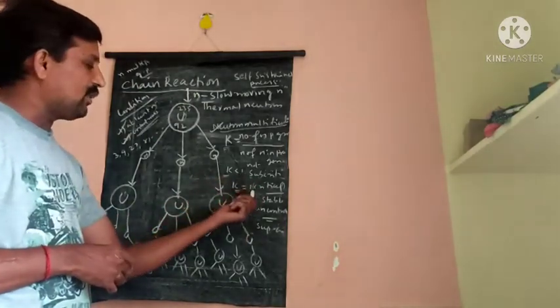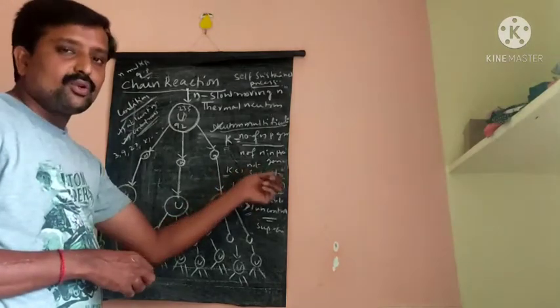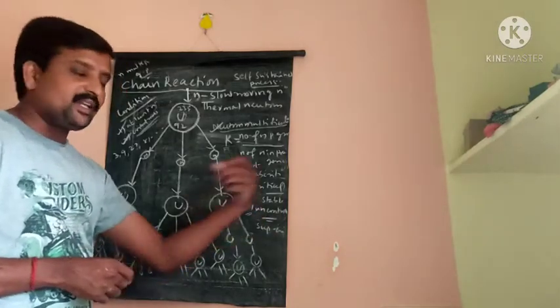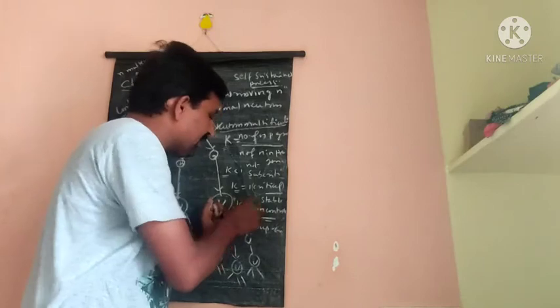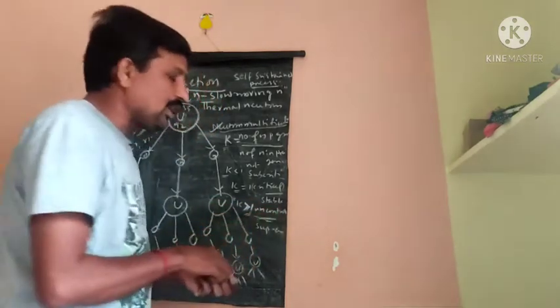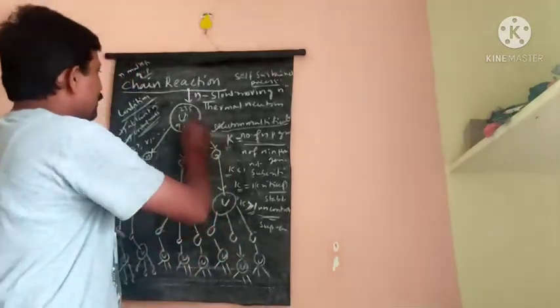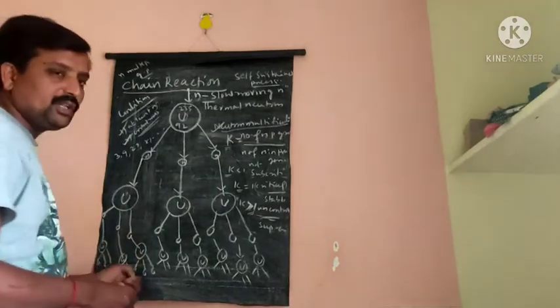When K is equal to 1, it is a stable state, the critical state. When K is greater than 1, it is the supercritical state, an uncontrolled chain reaction. So the chain reaction depends upon the K value. Thank you.